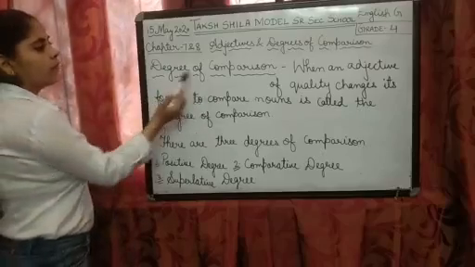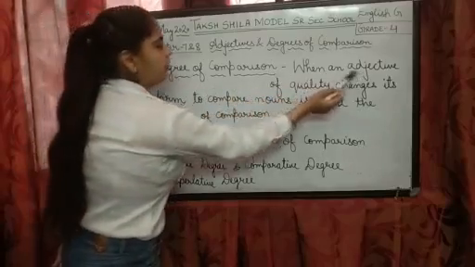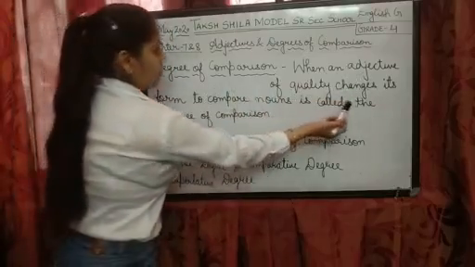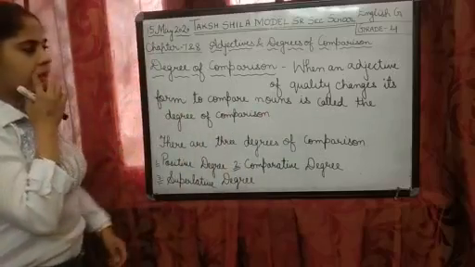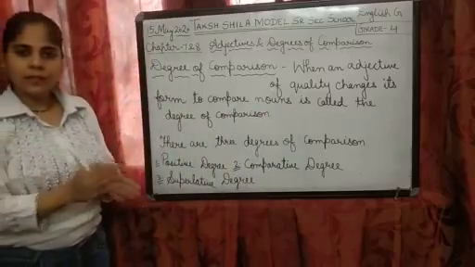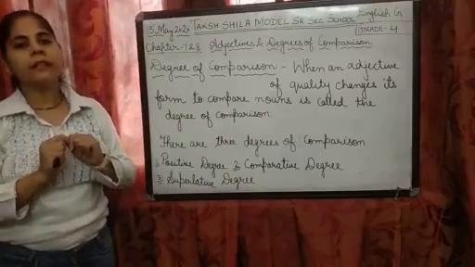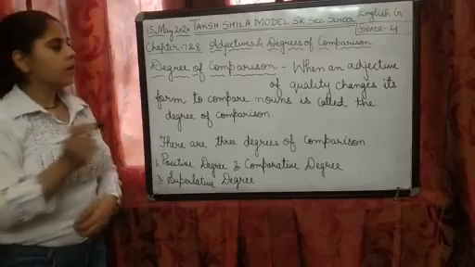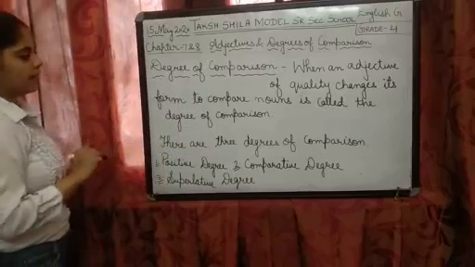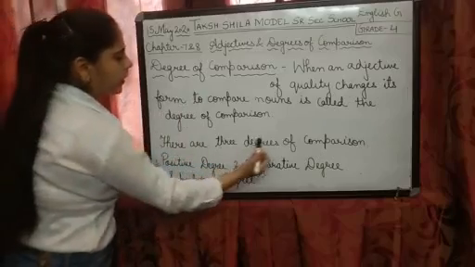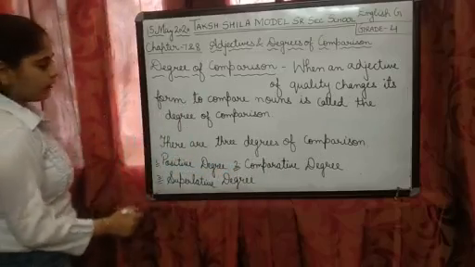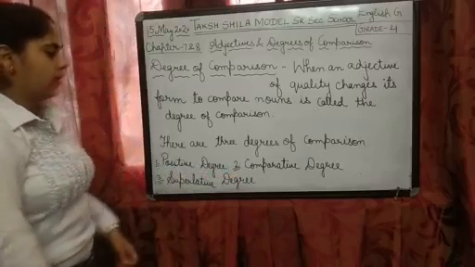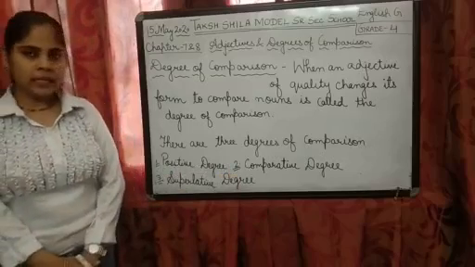Degree of comparison. When an adjective of quality changes its form to compare nouns, it is called the degree of comparison. It means when an adjective changes its form to compare the nouns. It can be two nouns or more than two nouns. So it is called the degree of comparison. Now there are three degrees of comparison. What are they? Positive degree, comparative degree and superlative degree. Now let's learn more about them in detail.